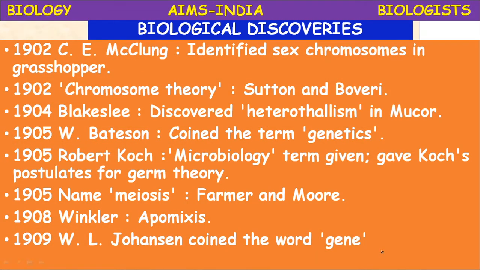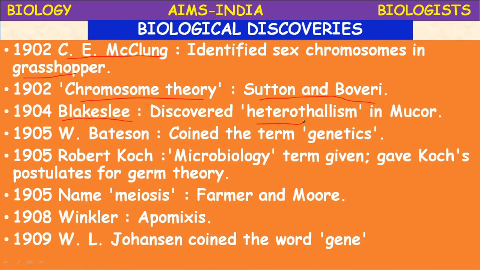Next, in 1902, C.E. McClung identified the sex chromosomes in grasshopper. Next, 1902, the chromosome theory: Sutton and Boveri proposed the chromosome theory. Next, 1904, Blakeslee discovered heterothallism in Mucor.